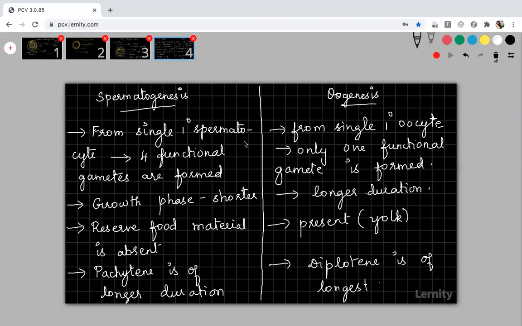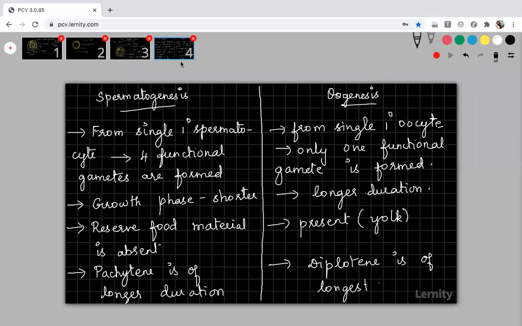See, Sertoli cells provide nutrition. They are nursing cells, okay? I am telling you reserve food material. Reserving food material is different from providing nutrition. Providing nutrition means it will provide nutrition then and there. Reserve food material means storage. Storage of food material will not be there.